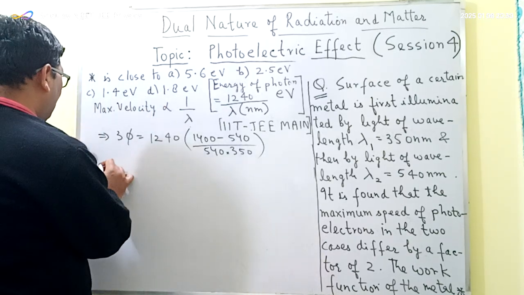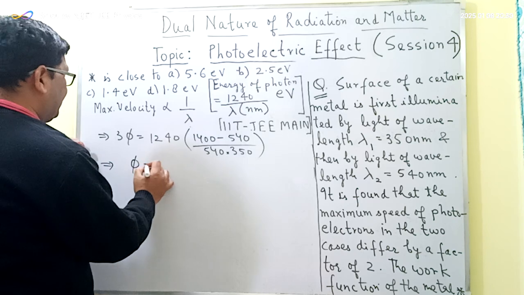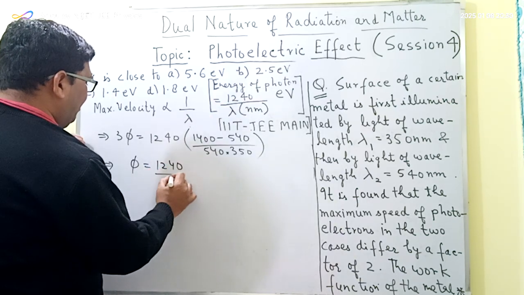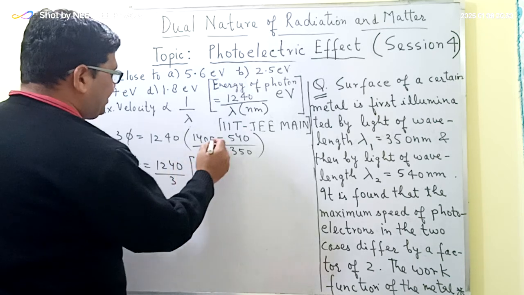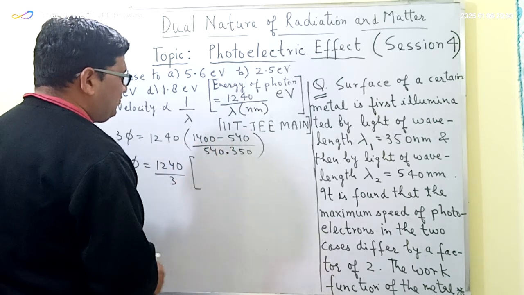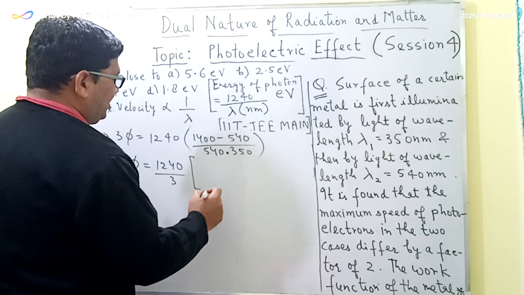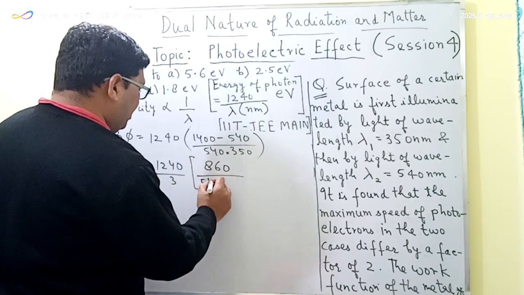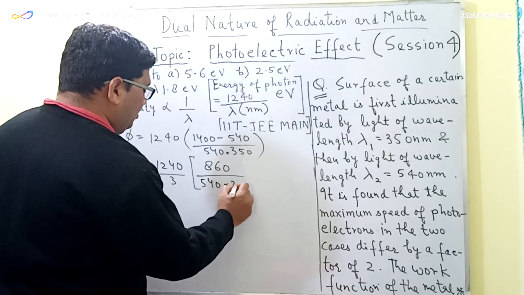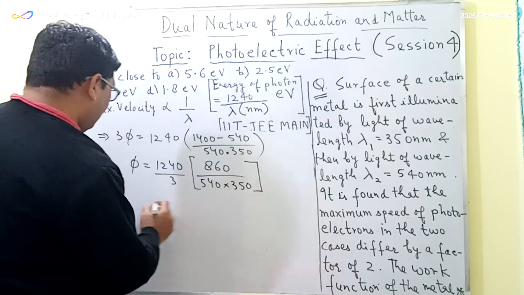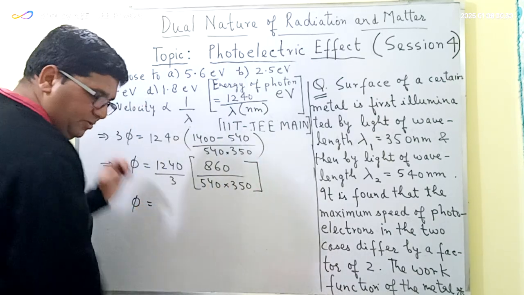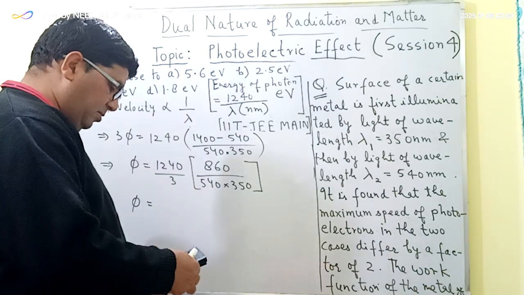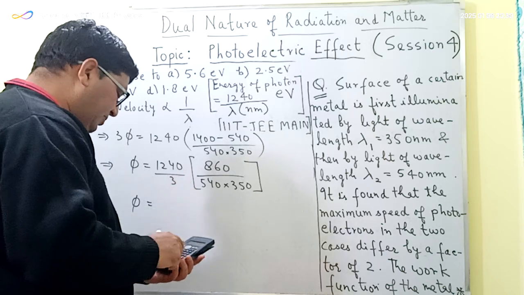So phi, that is the work function of this metal, will be equal to 1240 divided by 3 in bracket. This is equal to how much? 1400 minus 540. This will be equal to 860 divided by 540 into 350. So the work function of this metal is equal to, now I will be calculating this value with the help of a calculator.